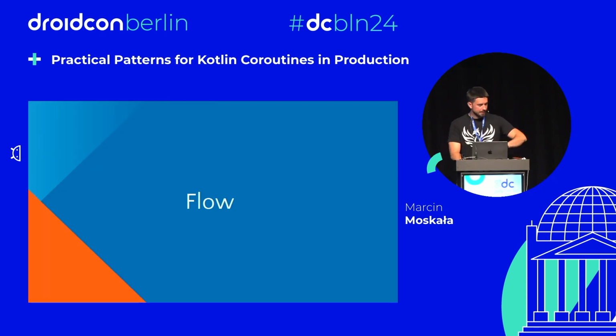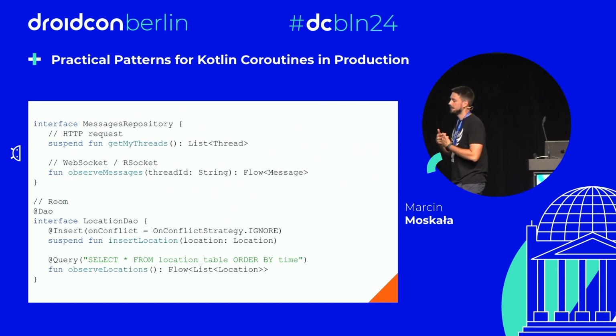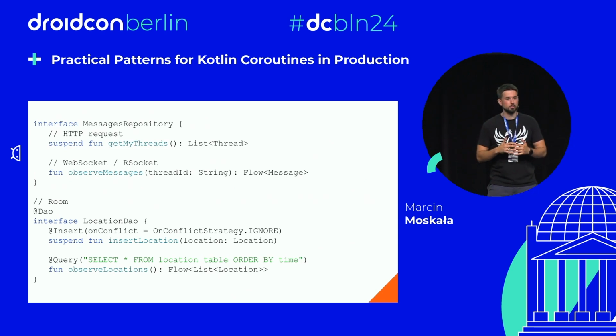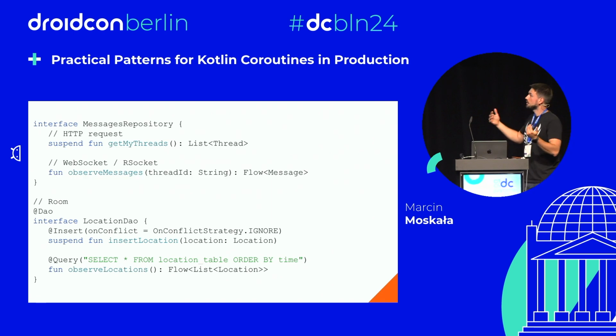Okay, and the last section, it went pretty fast. The last section I wanted to cover is a few patterns around flow, and I want to make it clear what should be the most idiomatic way of using flow. Generally speaking, flow was introduced to represent more than one value. So a situation when you have a WebSocket, or a situation when you create an observer on a database, like more than one value.